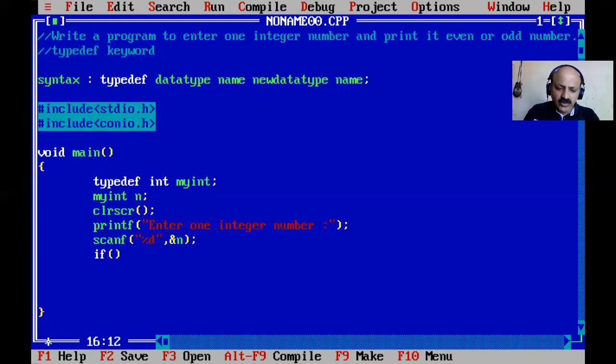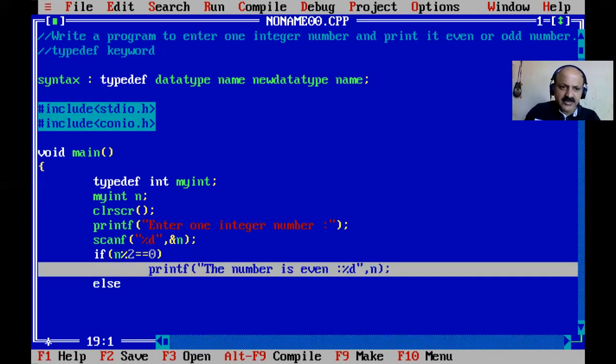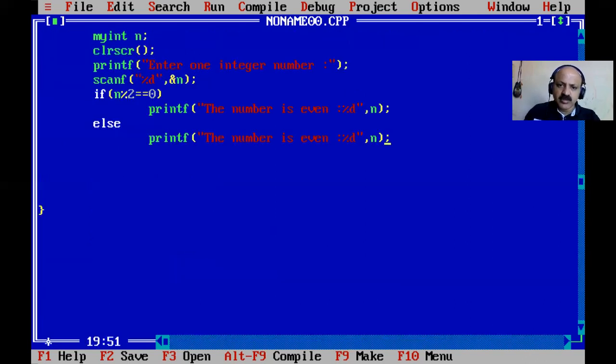Here you have to know the modulus operator: if the remainder is 0 when divided by 2, then it is an even number, otherwise it is not an even number. So print the number is even, and you can also print that number, no problem. And else, I just copy this line, paste, and write odd number here in the else part. Then getch, and that is finished.